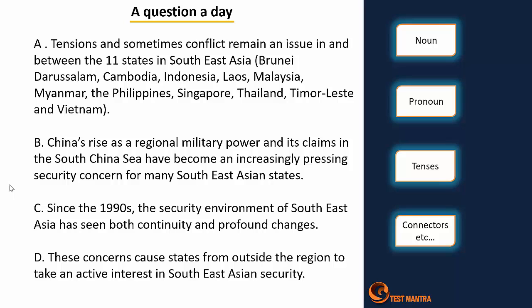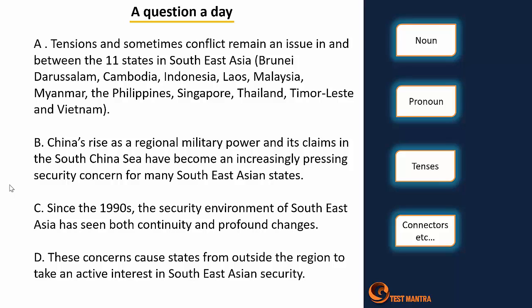Then the tenses will also play a key role in the parajumble part. If it's a narration, you can identify that it will move from the past tense towards the present tense and then the future tense, or else it's moving from the present perfect continuous tense towards the present tense and then the future tense. So this will give the basic connection here. It's more about connecting the statements with the help of identifying the tenses, and identifying the nouns and pronouns.